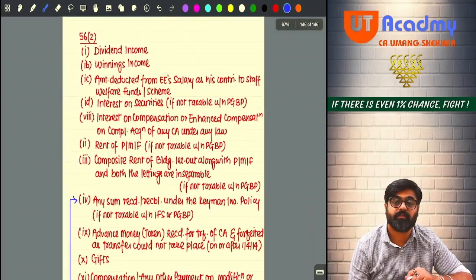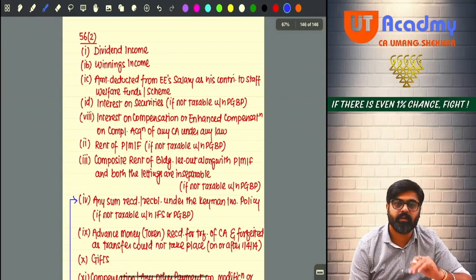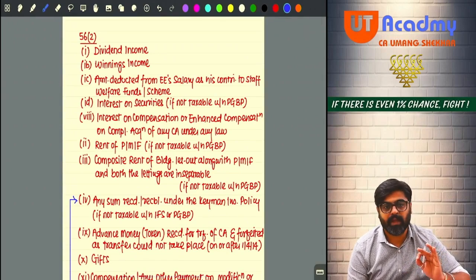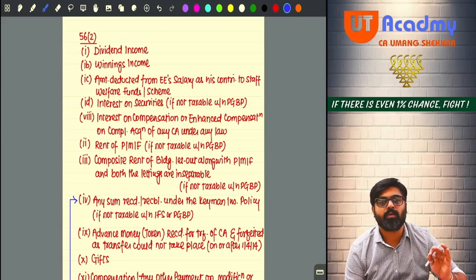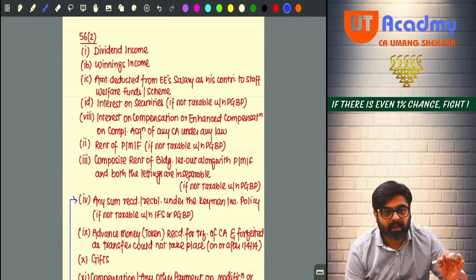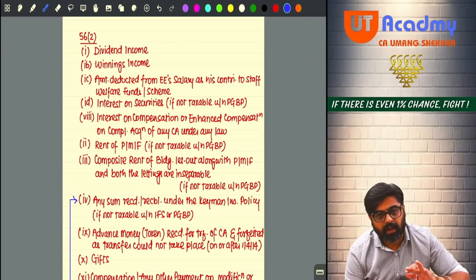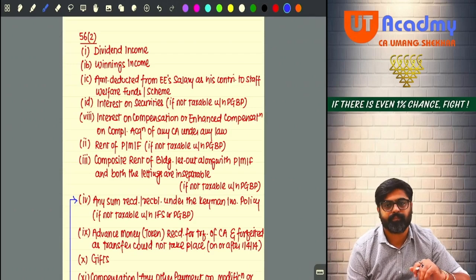See, these are the specific charge. This list is given. So whenever you see any of these incomes, request you to kindly tax these incomes under the head IFOS only.